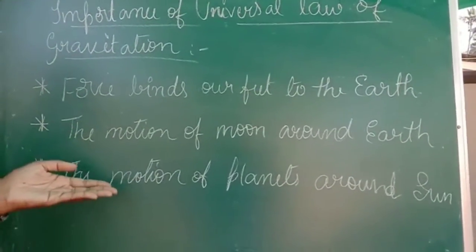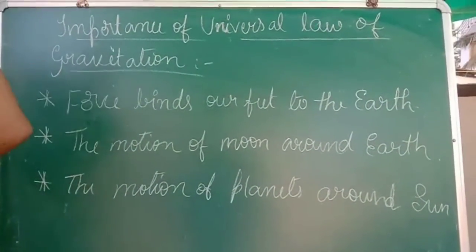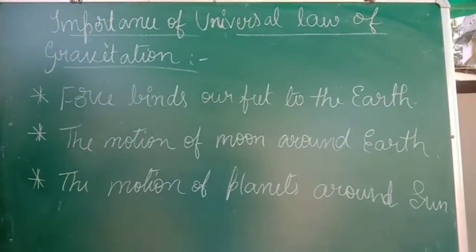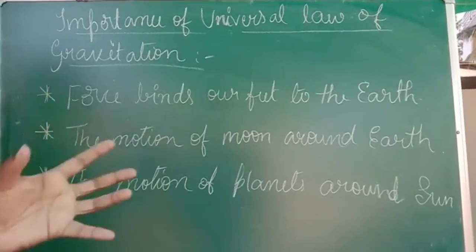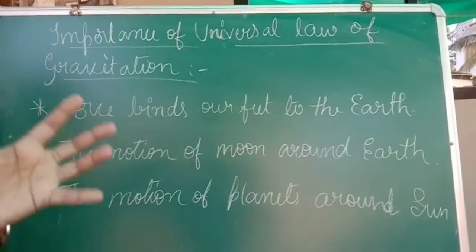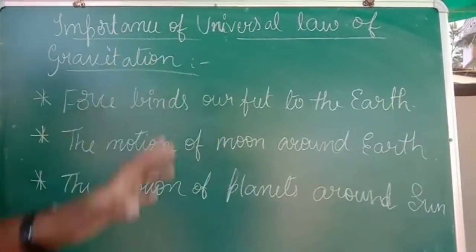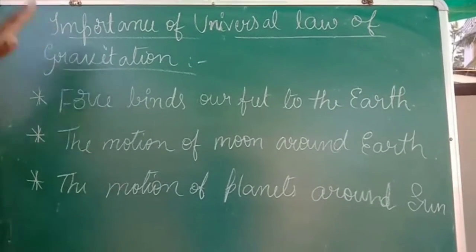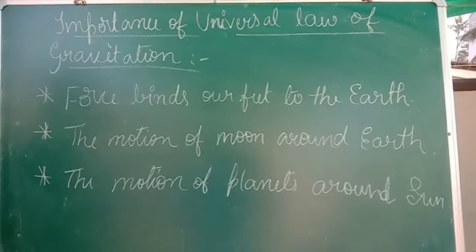And the third point says the motion of planets around the sun in the solar system. If we view the picture of the solar system, we can see all 8 planets revolving around the sun, right? So all this rotation and revolution takes place because of the universal law of gravitation. So these are the 3 different importances of the universal law of gravitation.